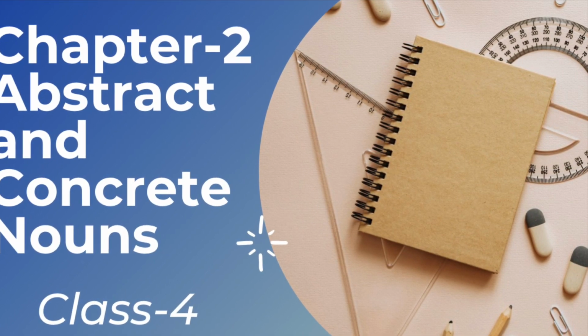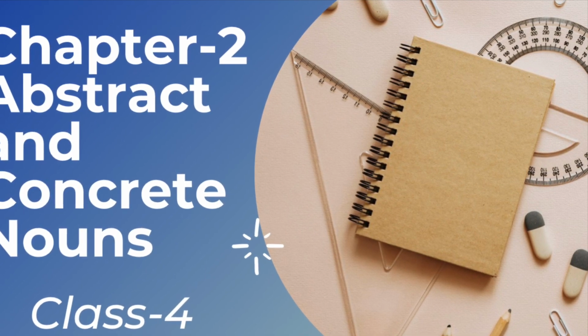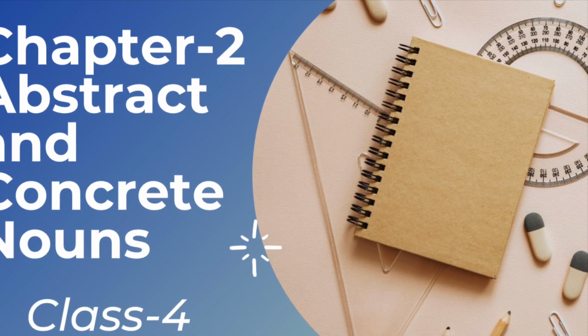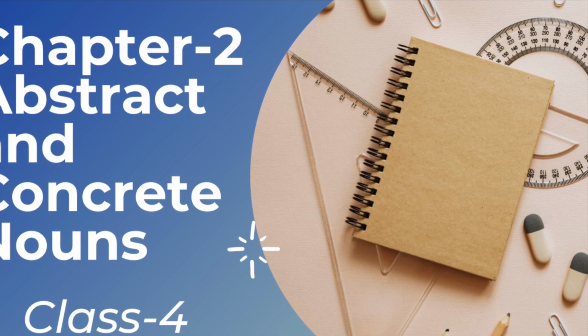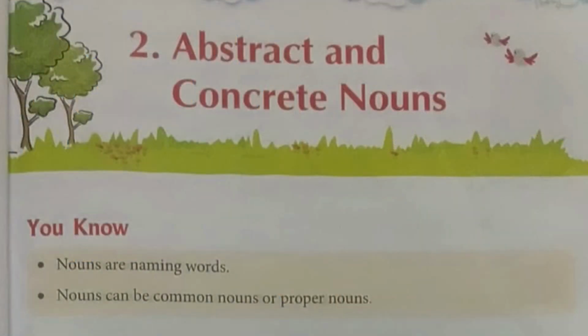Dear students, in chapter 1 we have learnt about two kinds of noun, that was common and proper, and here we are going to learn about two more kinds, that is abstract and concrete. You all know that nouns are naming words. Nouns can be common nouns or proper nouns. We have read about this in chapter 1.